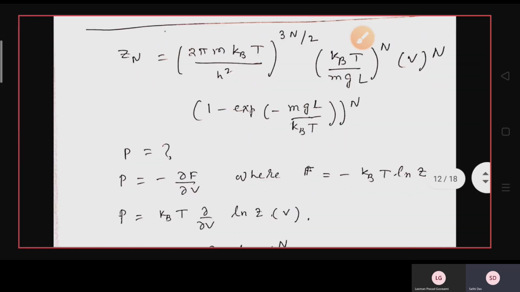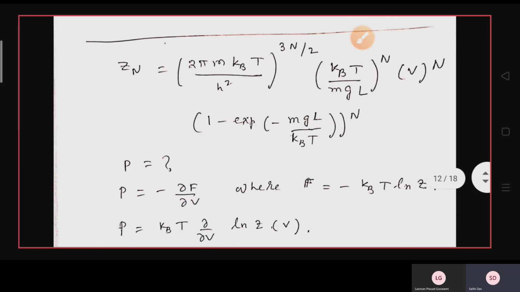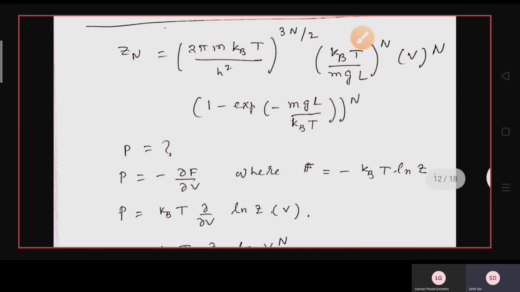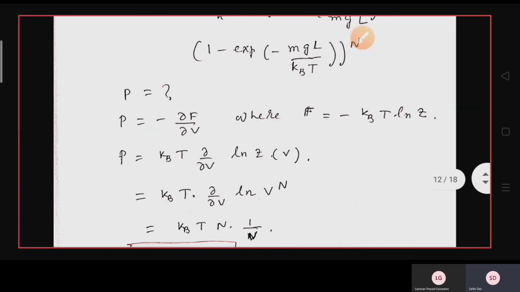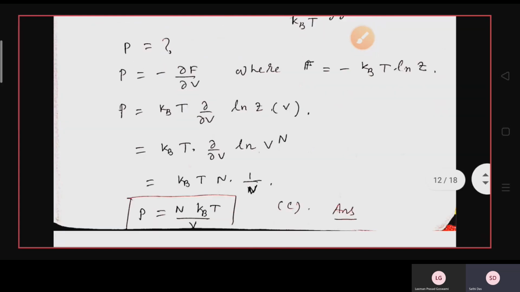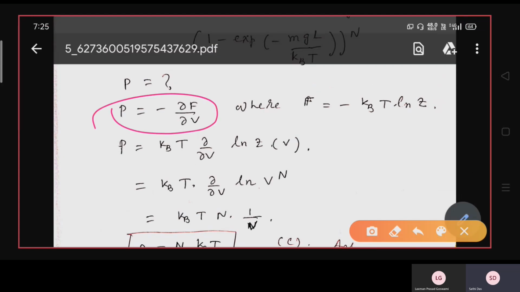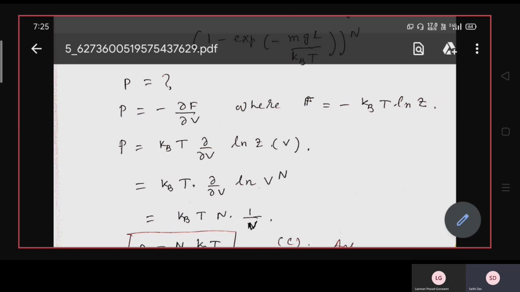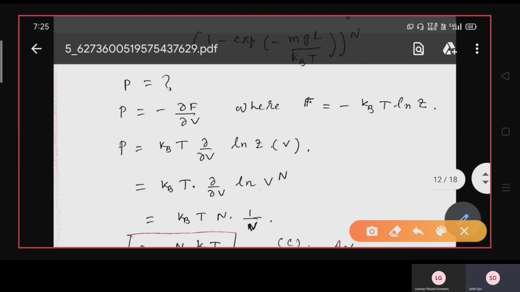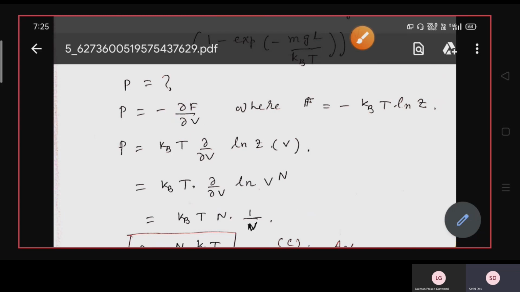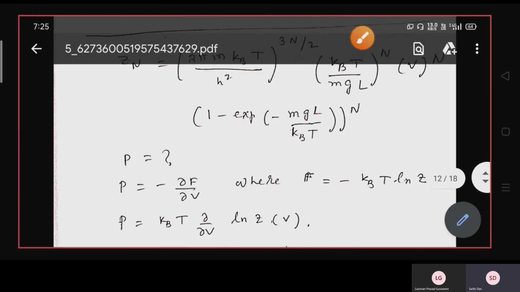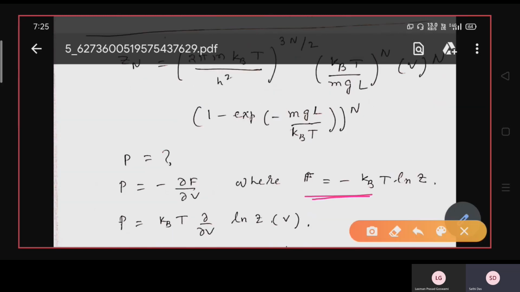Now don't be worried about the ln Z term, because what you have to find out is the pressure of the system. So pressure is minus ∂F/∂V, and F can be written as minus k_B T ln Z. But the term of the pressure that is dependent on V is the derivative of this Helmholtz function, that is Helmholtz energy.